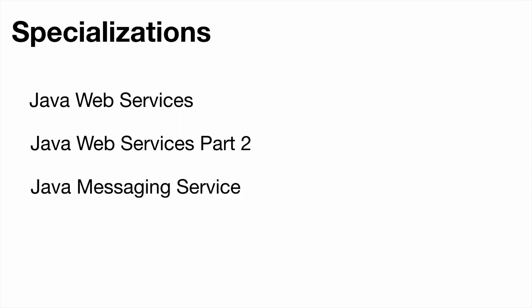Java Messaging Service is where messaging is introduced. JMS is a Java standard for that. It will allow two applications to communicate using messages. Spring Data REST is a framework from Spring to create RESTful web services. In a couple of steps, you will be able to expose out your application as a RESTful API. So you can do that specialization if your project requires it. These are not mandatory, but Java Web Services is a must.